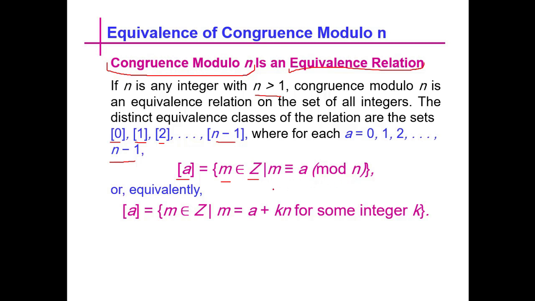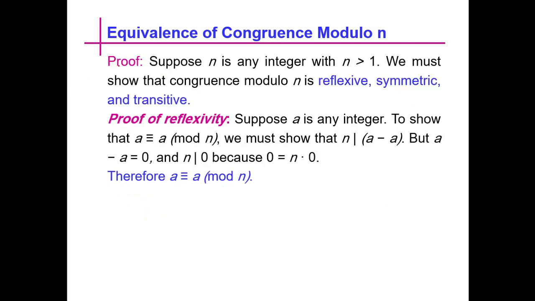So we are taking all those elements which are congruent to a mod n. Or equivalently, we can say that the class of a is equal to all m belonging to the set of integers such that m is equal to a plus k times n for some integer k. Now we need to prove that this relation is reflexive, symmetric and transitive. First we see the proof of reflexivity.